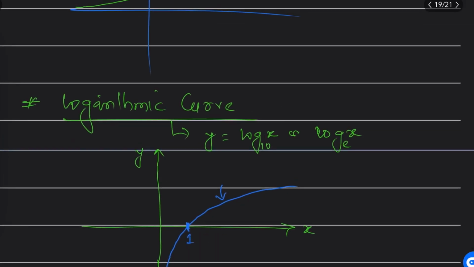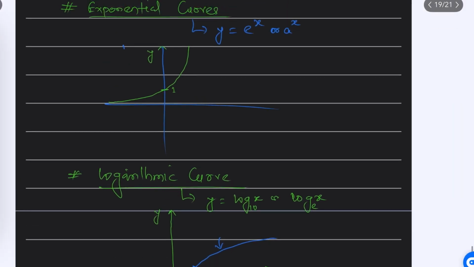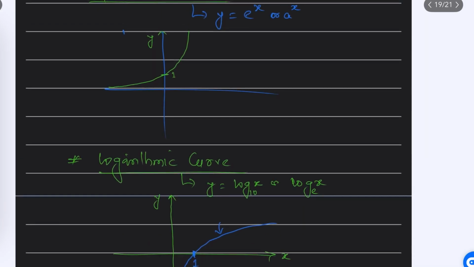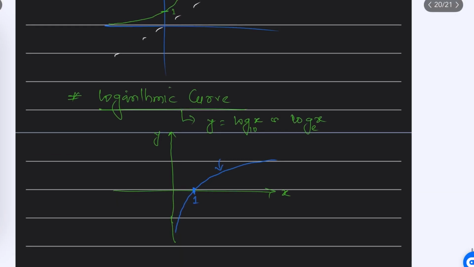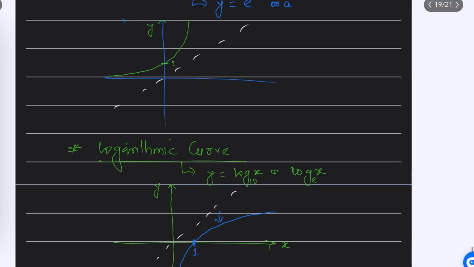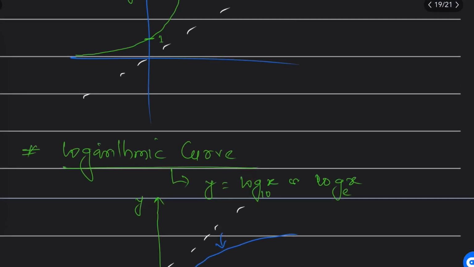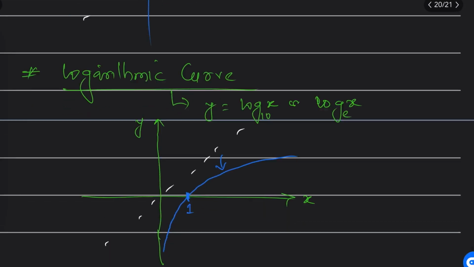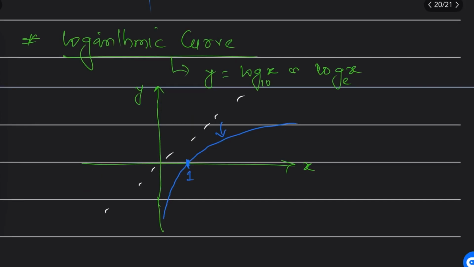If I show you these equations, the exponential and the logarithmic, these are mirror images about this line, about x equal to y. See, are they mirror images? Yes, these curves are mirror images, so keep this in mind. These two curves are done. These are enough curves which are very important to understand, and I discussed them. If you didn't understand, go and revise it again.